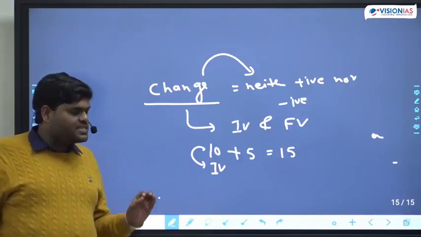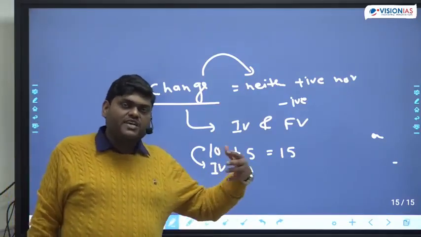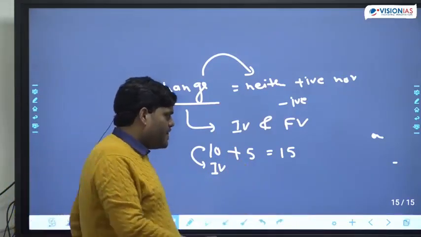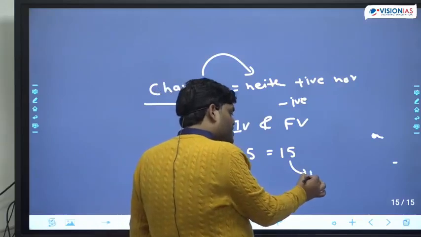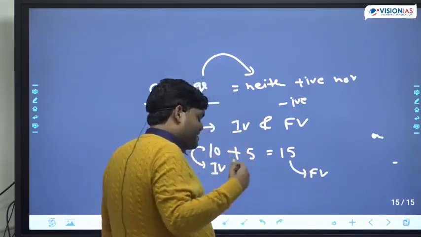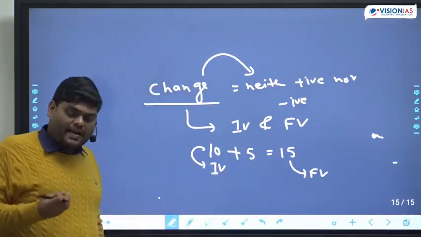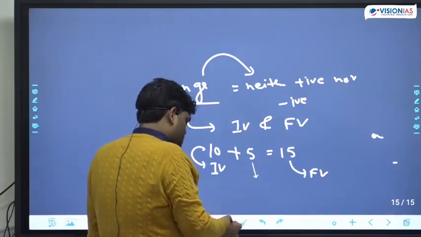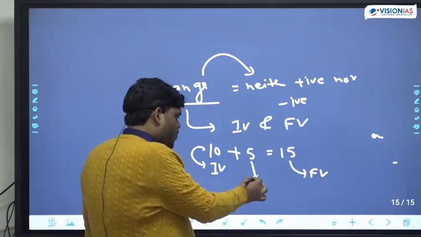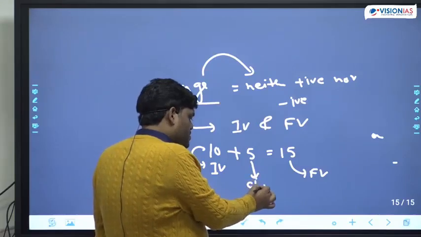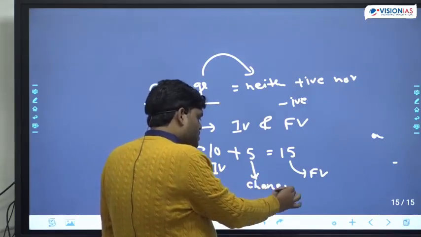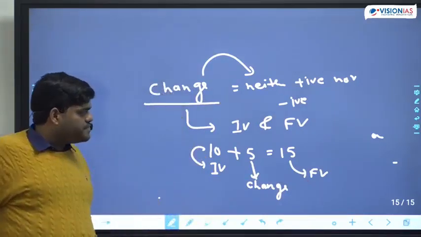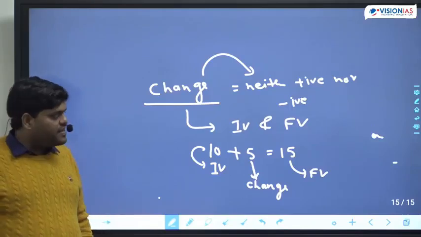Initial value means anything which we are going to change. Final value means the final product, what we get after changing something. What is this 5? This 5 is change.